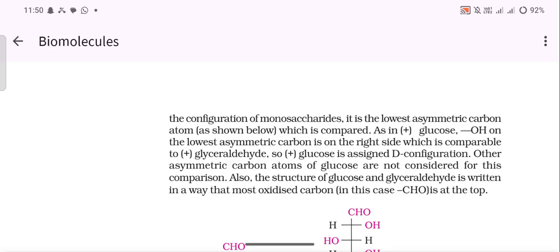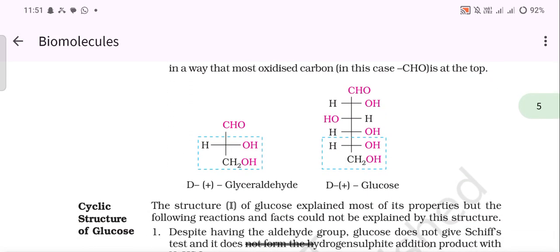In (+) glucose, the OH on the lowest asymmetric carbon is on the right side, which is comparable to (+) glyceraldehyde. So (+) glucose is assigned D configuration. Other asymmetric carbon atoms of glucose are not considered for this comparison. Also, the structures of glucose and glyceraldehyde are written in a way that the most oxidized carbon is at the top.